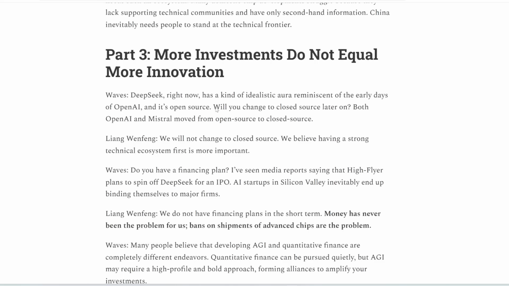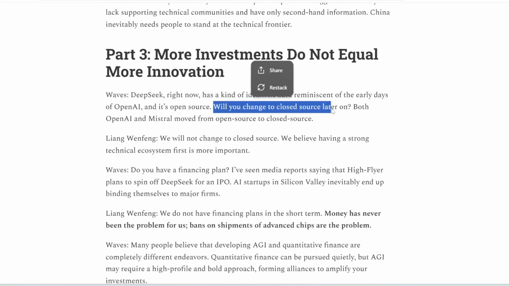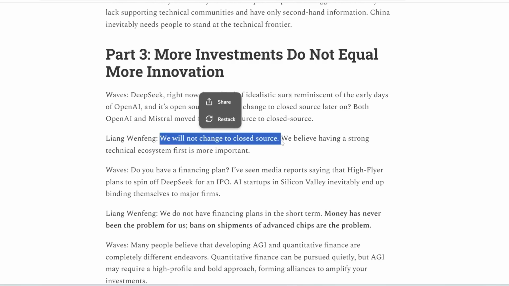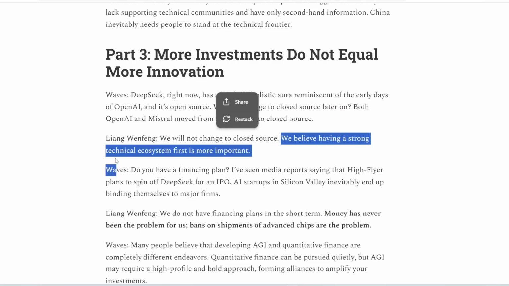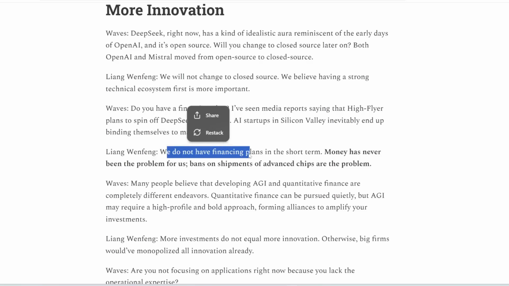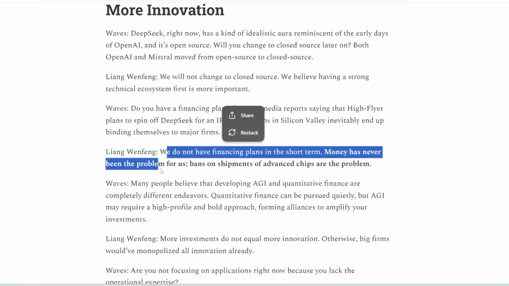And then when asked, will you change to closed source later on? Here's his reply. We will not change to closed source. We believe having a strong technical ecosystem first is more important. And then when asked, do you have a financing plan? He says, we do not have financing plans in the short term. Money has never been the problem for us, which is expected. They are a quant trading firm, so it must be pretty easy for them to make money.